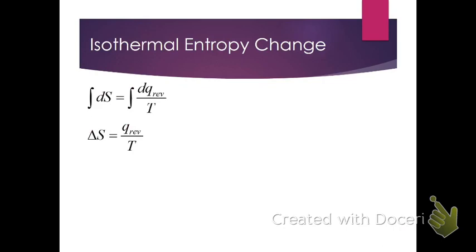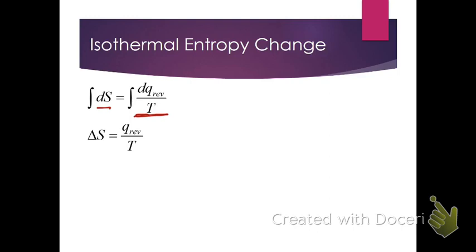All right, so let's look at some particular changes. So first of all, we'll talk about an isothermal change, which means there's no change in temperature. And so we want to evaluate the entropy change for a situation where the temperature does not change. Since we're starting out with a differential form of our equations, to get a finite change, what we need to do is integrate. It's our favorite thing to do, right?